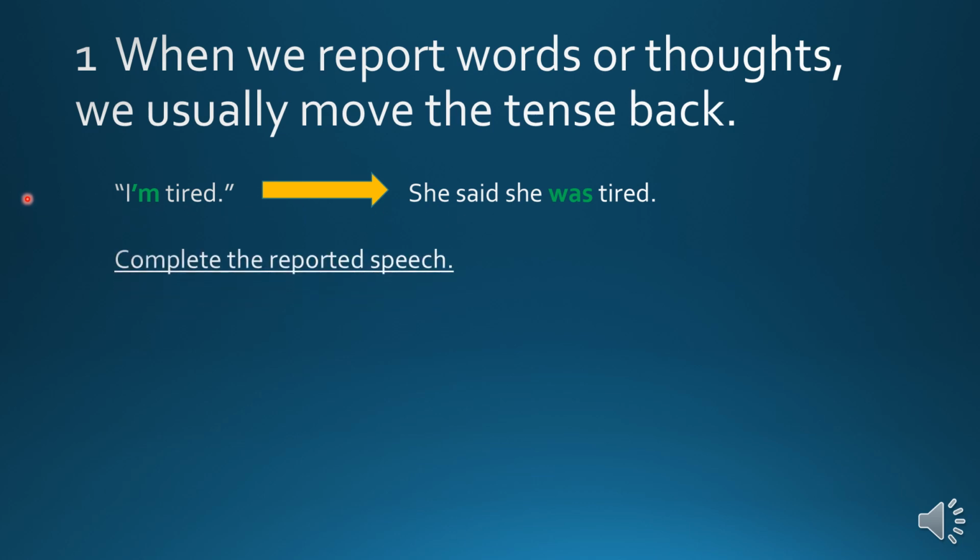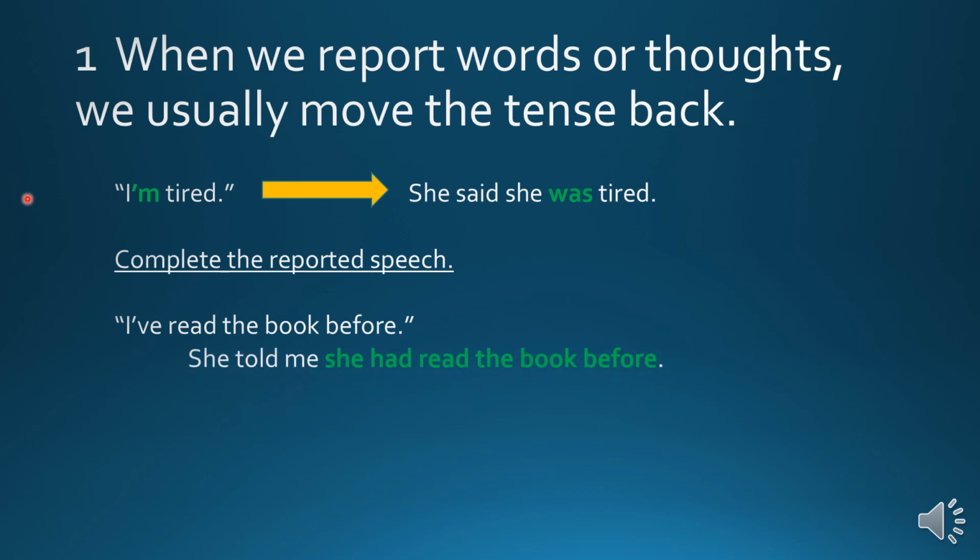Now, complete the reported speech. "I've read the book before." She told me she had read the book before. So what's happened here? In the direct speech, "I've read," we have the present perfect. This changes to "she had read." She told me she had read the book before. This changes to past perfect.